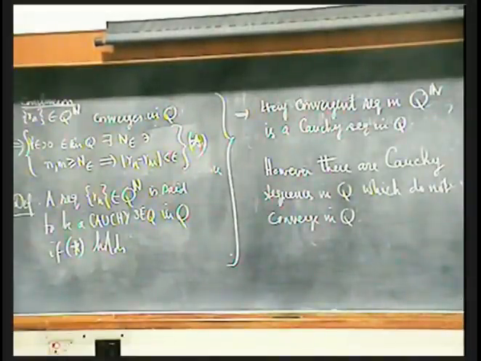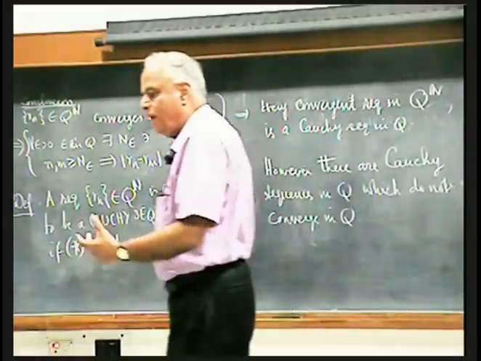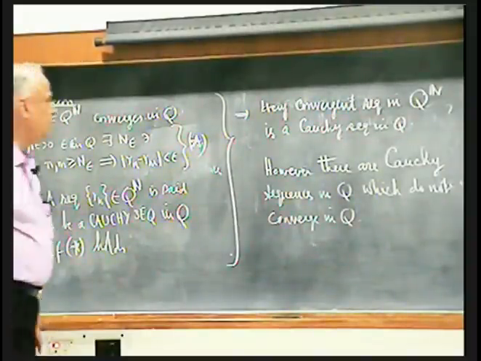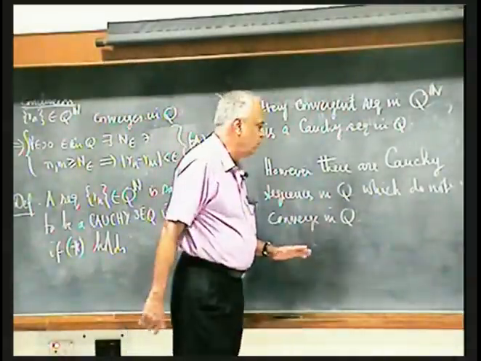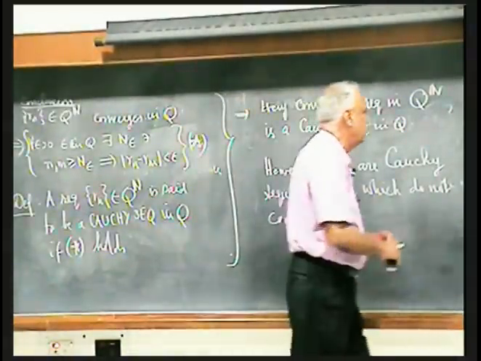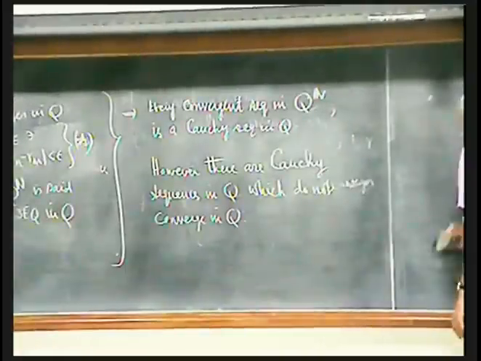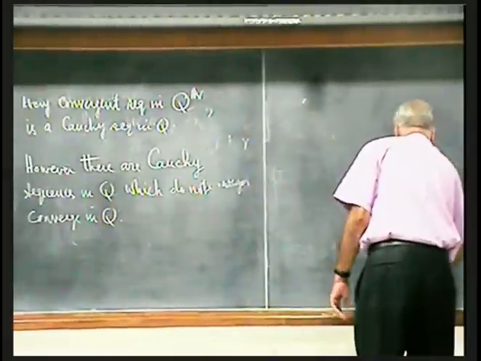Every number system was created to remove some defect in the existing number system. This is a defect in the rational number system. We try to remove this defect, and that's where we get the real numbers. Now, before I get into how we do it, it's a long story. It's not easy. There are many things to be proved, which I will not prove, but I'll indicate, sometimes state, and so on and so forth.